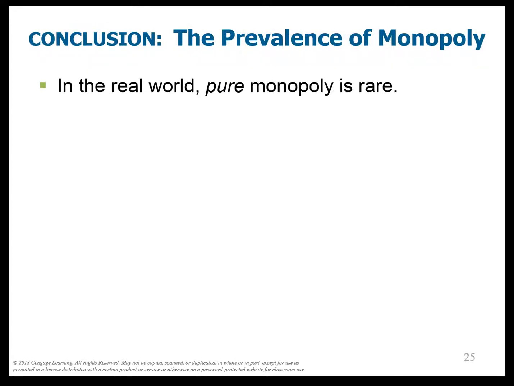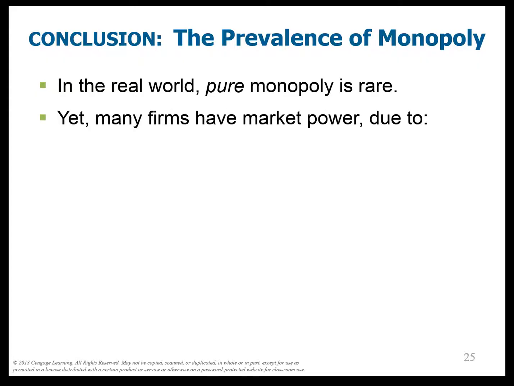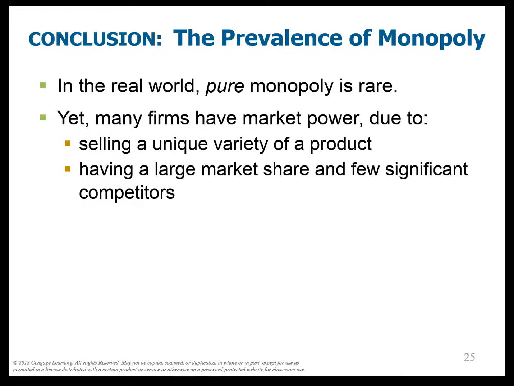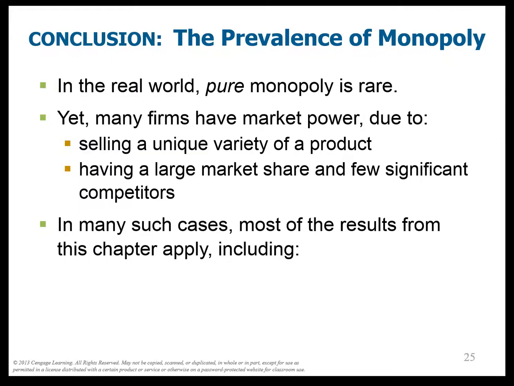The conclusion: pure monopolies are rare, yet many firms do have market power due to barriers to entry, and maybe they sell a unique type of product. Maybe they're just big and have a large market share, and we can think of these as monopolists as well. So we have price higher than marginal cost, and we have a deadweight loss.